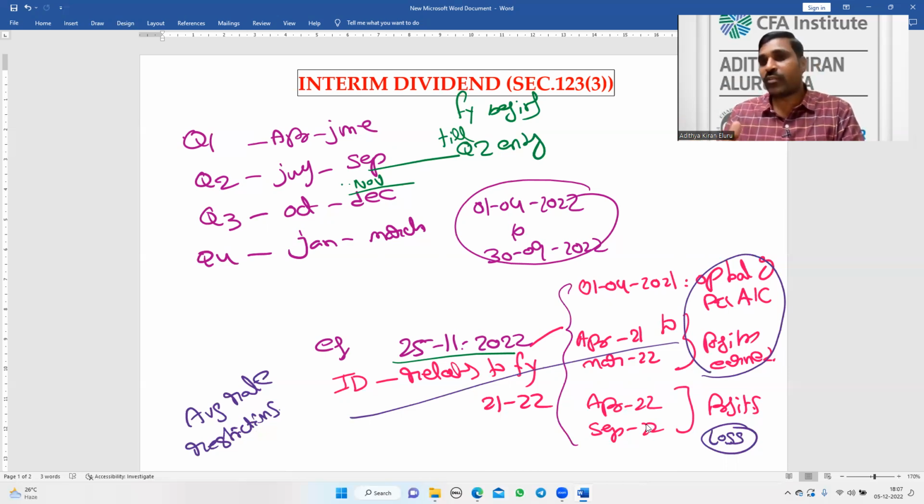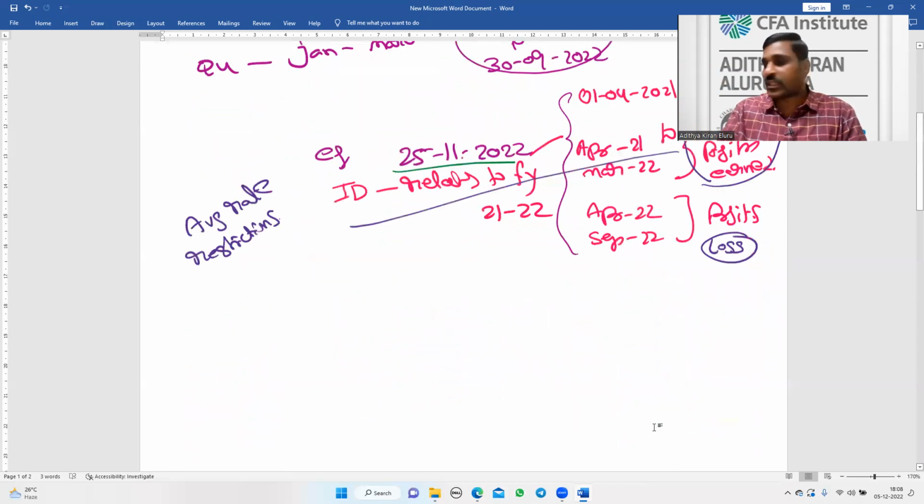If I am declaring dividend using the third source, and the third source is profit, then no restriction is applicable. What is the third source? April 22 to September 22. But if I'm declaring dividend using the first 2 sources, then the average rate will be applicable. So how do we calculate the average rate?